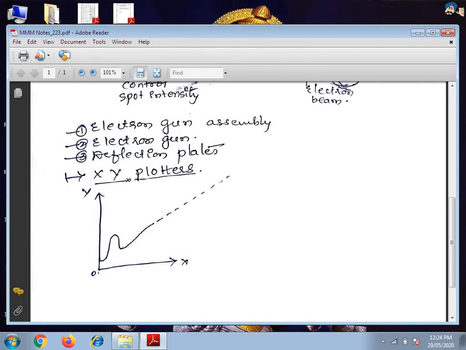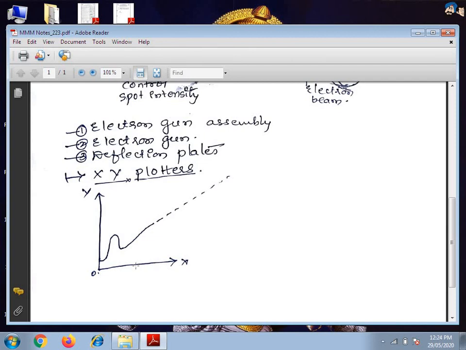In the graph, we just see the x side, y side. So this is the graph obtained. This is completely servo mechanized. So by that one can obtain the graph in this way. Okay, these are XY plotters.